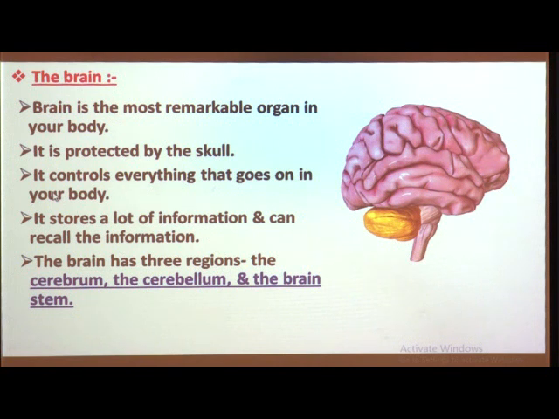So, what is meant by walnut? Walnut is one type of dry fruit, and it looks exactly like a brain. That means, the structure of walnut is similar to a brain and the brain is also the control center of our whole body. It means, it controls everything that goes on in our body.